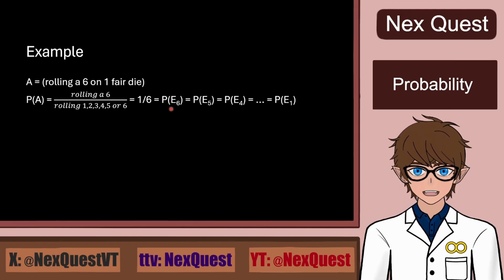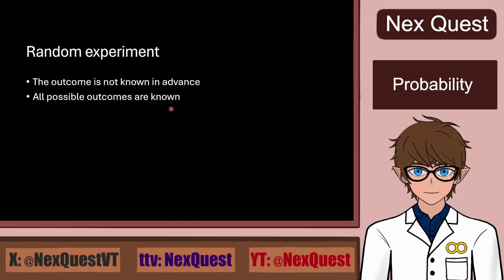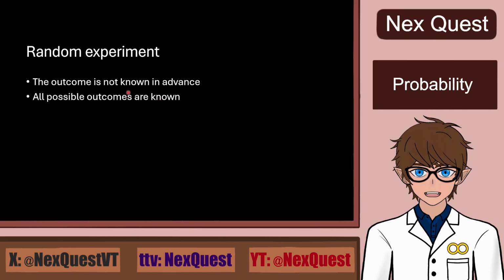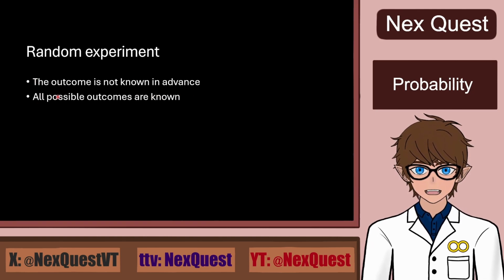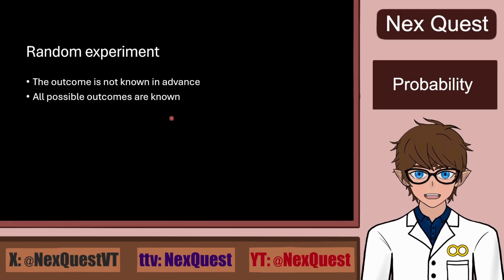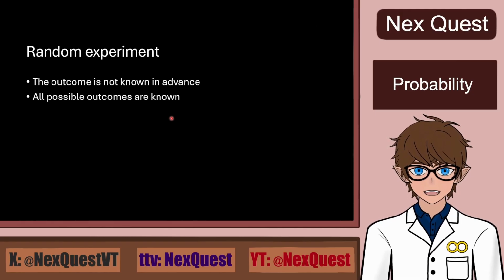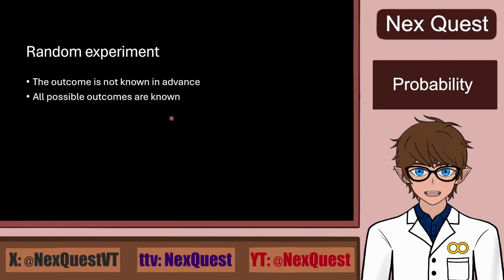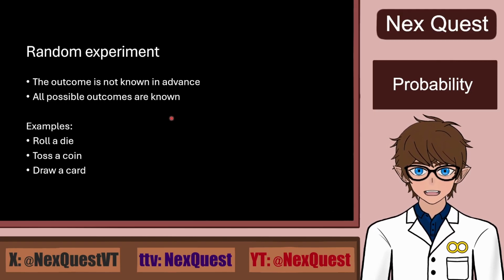Now let's explain what an experiment is in this context. To be precise, it's a random experiment, and it is a process where the outcome is not known in advance. However, all possible outcomes are known. So you know what can happen. For a dice throw, we know that we can throw a 1, 2, 3, 4, 5, or a 6, but we do not know which one it will be for certain. We just know one of them will be. Examples are rolling a die, tossing a coin, or drawing a card.